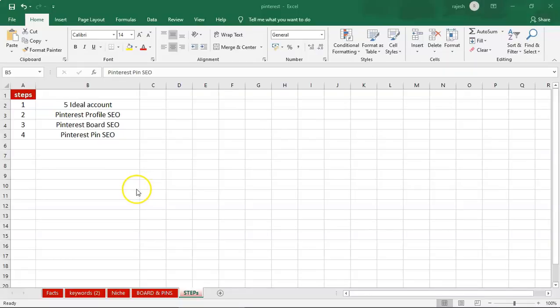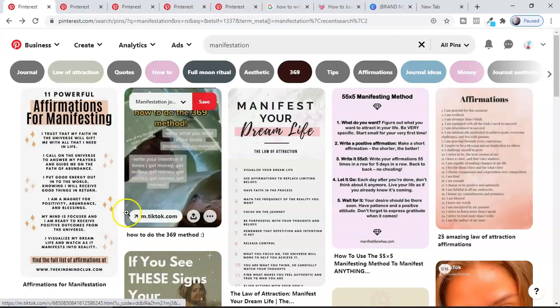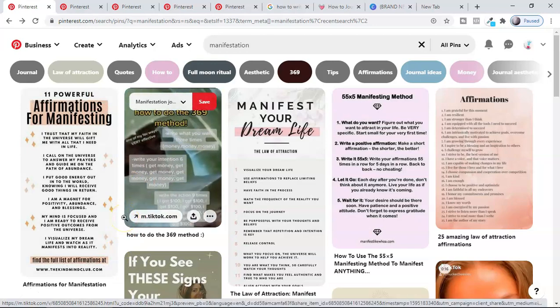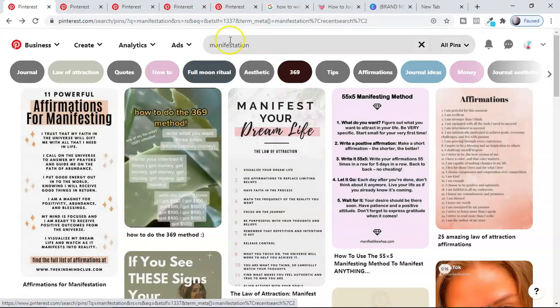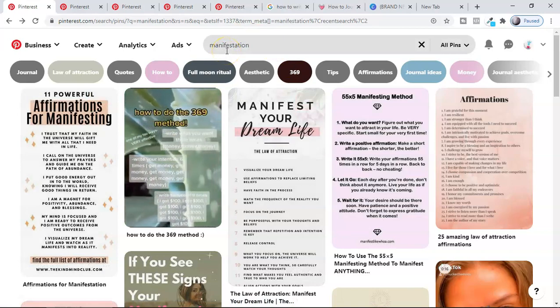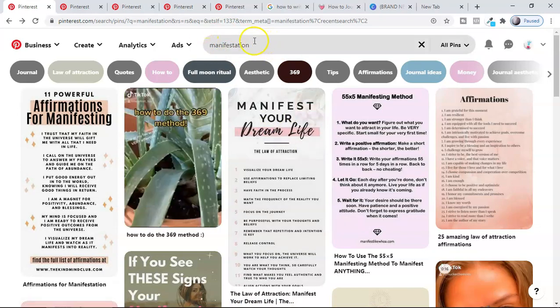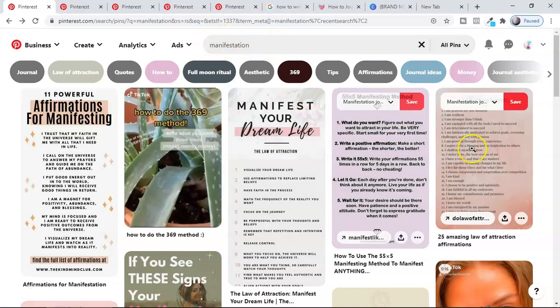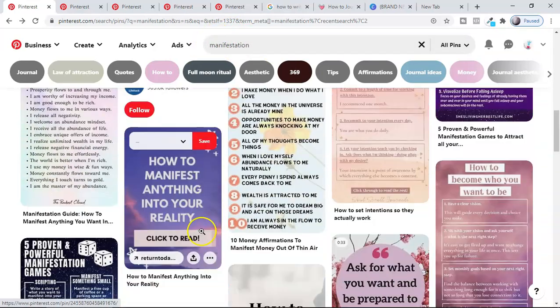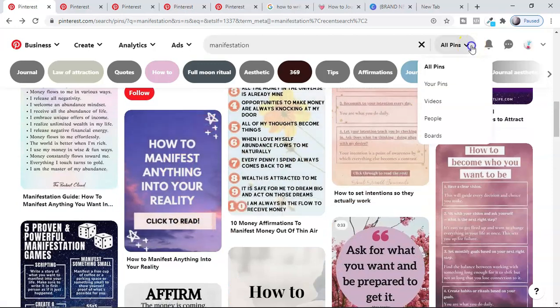Now the most important SEO of your Pinterest account is step number 4, that is Pinterest pin SEO. The Pinterest pin is the key to driving traffic to your affiliate link or to your website through Pinterest. If you want to make money online with affiliate marketing on Pinterest, you should know how to optimize the keywords as well as this pin. The moment your target audience types something like manifestation, they're going to see all these pins first, not your account, not your board. They have to take a second step to get into your account or board. Even in the account and board, they're going to check your pin only.